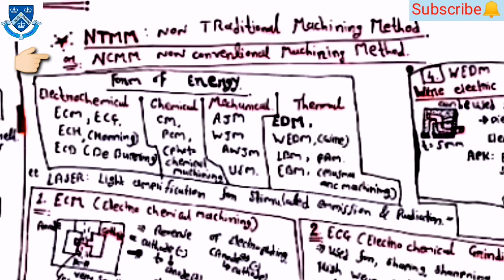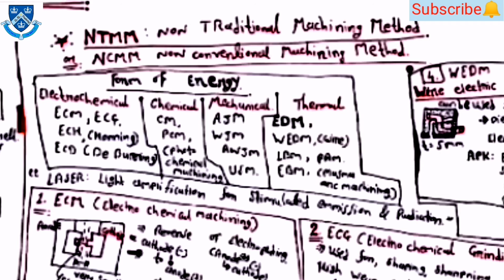Now coming towards the non-traditional machining methods, or you can say the non-conventional machining methods, NTM and NCM. First is the form of energy. There are four types of forms of energy: first is electrochemical, then chemical, then mechanical, and thermal. According to the form of energy, we have divided the processes: in the electrochemical portion, ECM, ECG, ECH and ECD are there.